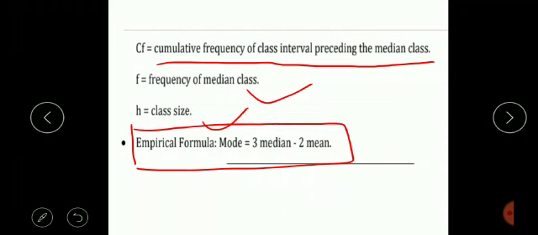Okay dear children, in the next video, very soon, we are going to discuss examples related to mean, median and mode. In that video we will discuss how to find these symbols and how to use the formulae for finding the mean, median and mode.